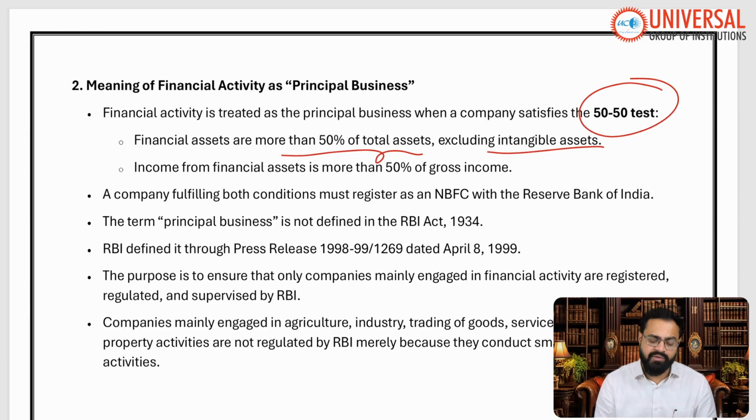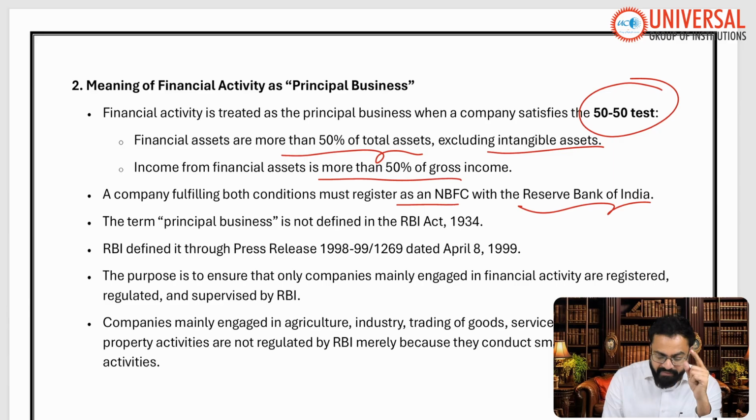Then the second important one: the income from these financial assets must be more than 50% of the gross income, not the net income. More than 50% of the gross income is coming from these financial assets, maybe interest from the loans, which is the source of income for the bank, or maybe the dividends earned on shares. A company which fulfills both conditions must be registered as an NBFC with the Reserve Bank of India. Remember very clearly.